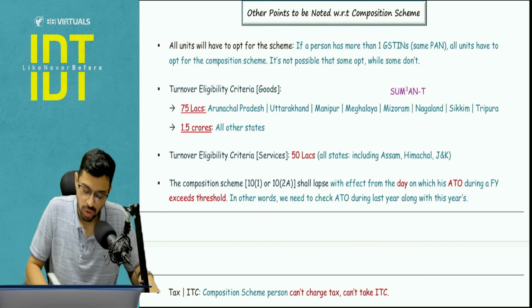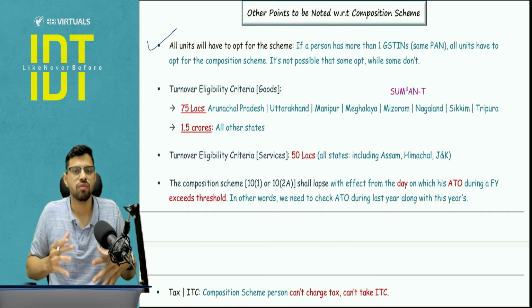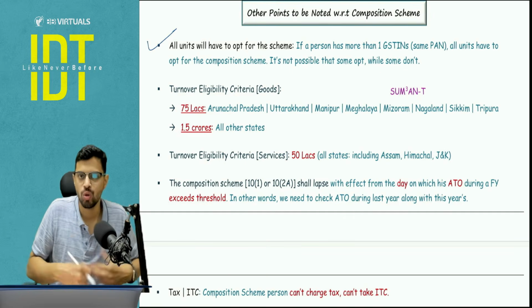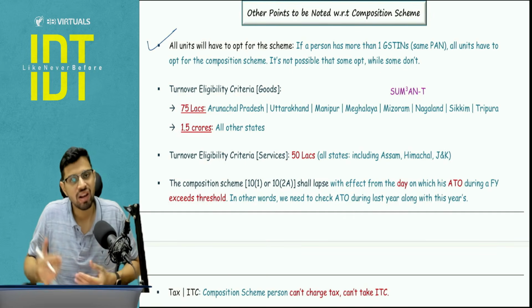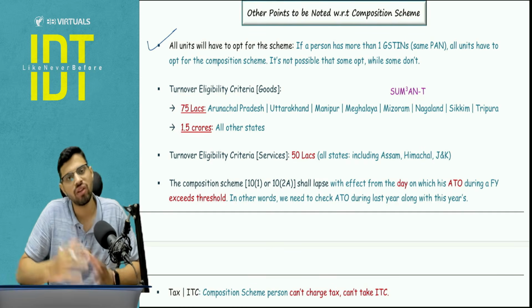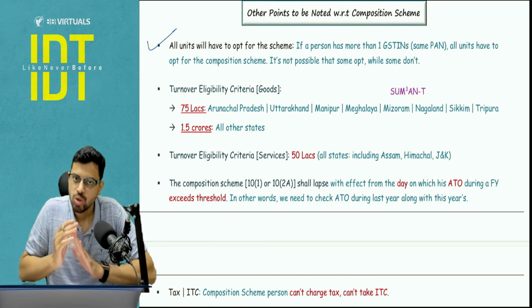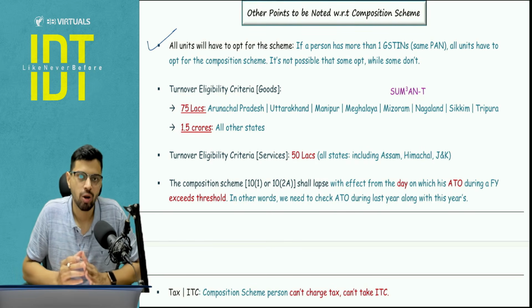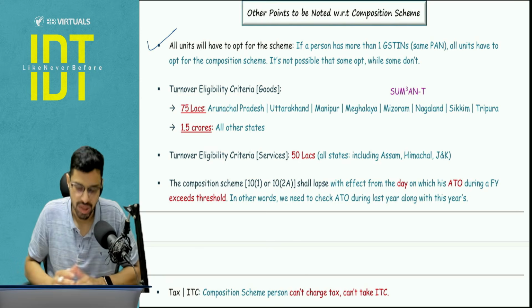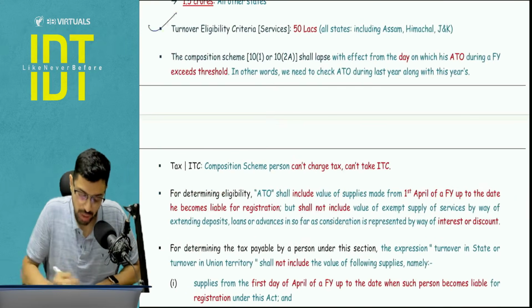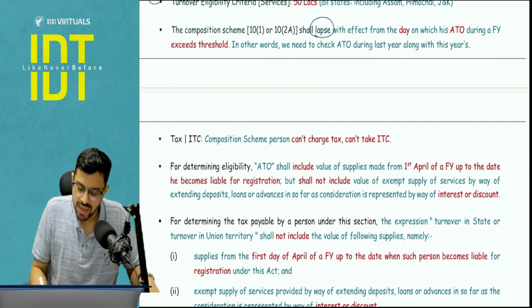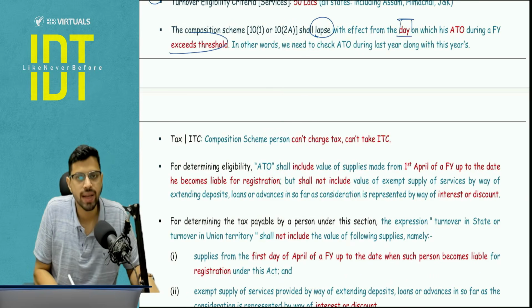Another important point to be noted, everyone, I cannot have a situation where let's say I have 10 units and 2 of them want to go under the composition scheme. No, everyone will go into composition scheme or everyone will stay in the regular scheme. Okay, so everyone will have to opt for the scheme. I cannot have partial units opting for the composition scheme. 50 lakhs turnover limit I have told. The composition levy will lapse from the day on which the aggregate turnover exceeds the threshold.